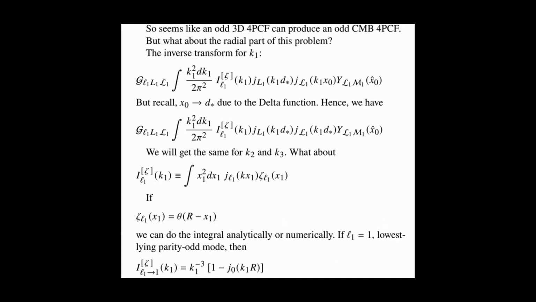So let's assume the simplest 4-point function possible. Let's just assume it's constant out to some maximum radius r and 0 thereafter. This is a good model because our observations go out to some maximum radius r, and we don't know what they do after. We want to ask, is something that's non-zero out to an r allowed? Now, with this simple model of the 3D 4-point function, we can do the integral analytically. So if we choose L1 equals 1, which is going to give you the lowest parity odd mode, this is what we get at the bottom, just 1 minus j0 of k1r.